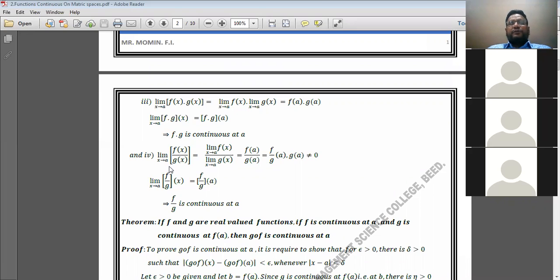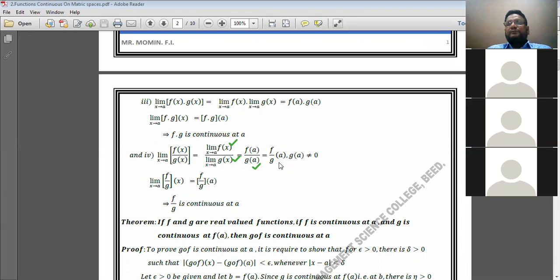Limit as x extends to a, according to the algebra of ratio of two functions, limit as x extends to a of f of x divided by g of x is equal to limit as x extends to a of f of x divided by limit as x extends to a of g of x. We can write it like this. Since f and g are continuous at a, therefore in the numerator we can write f of a, in the denominator we can write g of a, or we can also write f upon g at a.